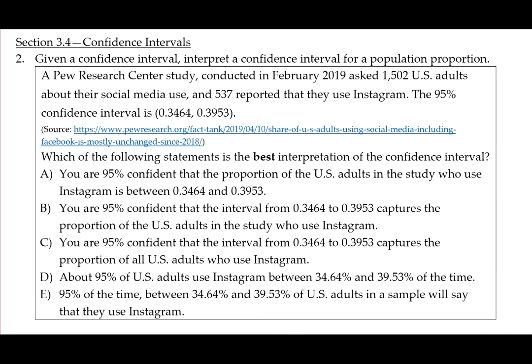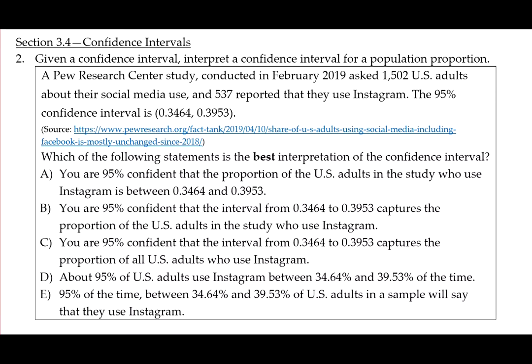The second learning objective in section 3.4 is, given a confidence interval, interpret a confidence interval for a population proportion. The way that you interpret a confidence interval is to talk about how confident you are in your results and to talk about what the process is doing. What we are trying to do is compute a confidence interval that will capture the true parameter, in this case, the true population proportion. So let's look at an example.